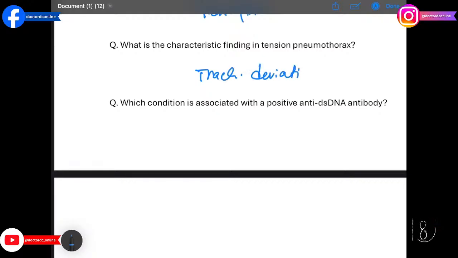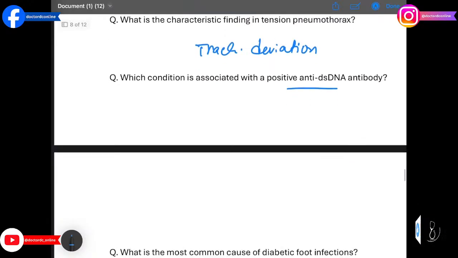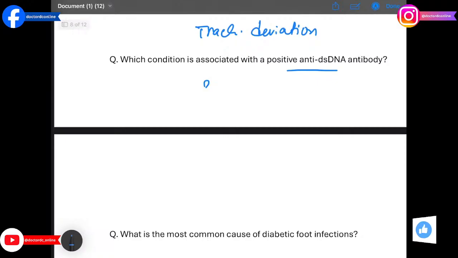Which condition is associated with a positive anti-double-stranded DNA antibody? The answer is SLE, systemic lupus erythematosus. This specific antibody is associated with lupus nephritis.